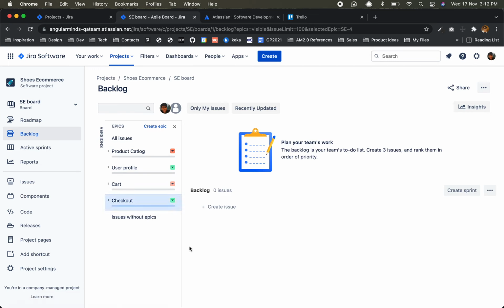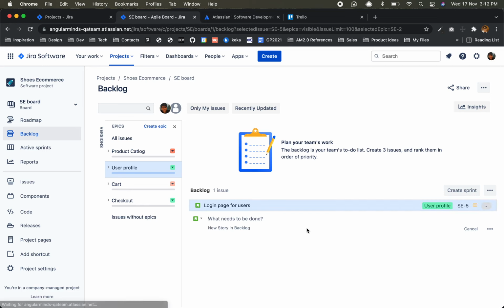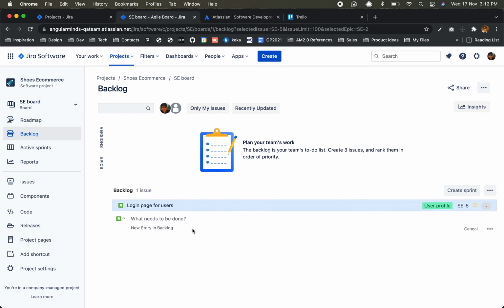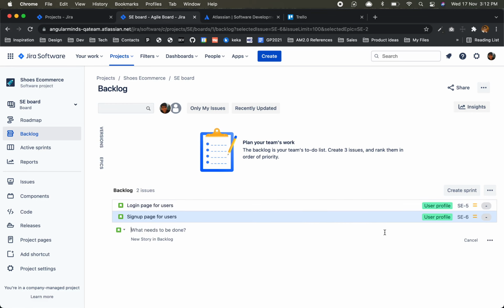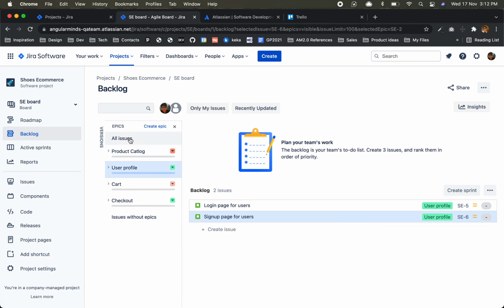Okay, now we'll start with user profile, very basic, the story, login page for users. In this one, because I have selected user profile, that epic is already selected. If I click here now, sign up page for users, again for that also it is used, because it is selected for all issues, now it will not create.